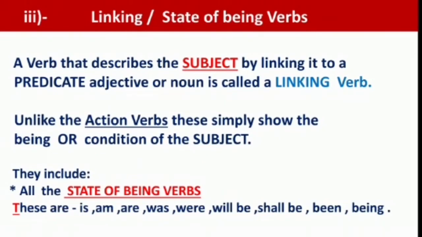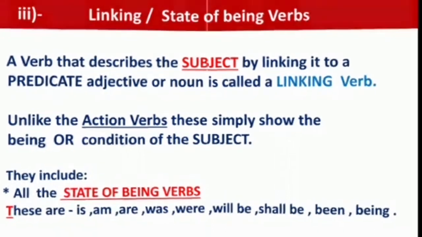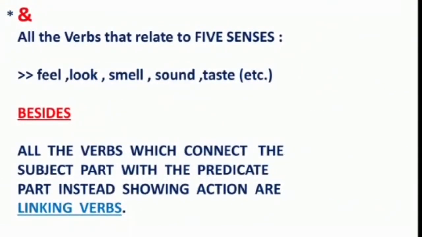They include all the state of being verbs, which are is, am, are, was, were, will be, shall be, been, and being. Also, all the verbs that relate to five senses, which are feel, look, smell, sound, and taste. Besides, all the other verbs which connect the subject part with the predicate part, instead of showing action.